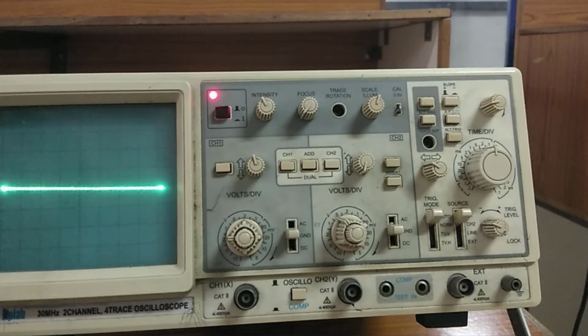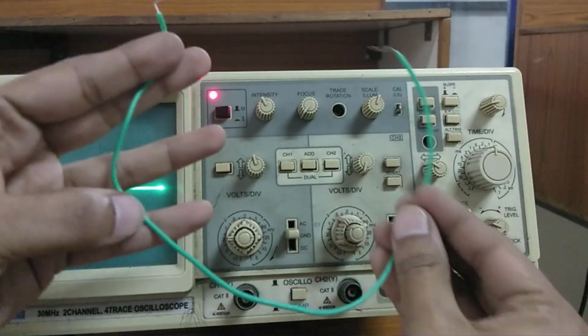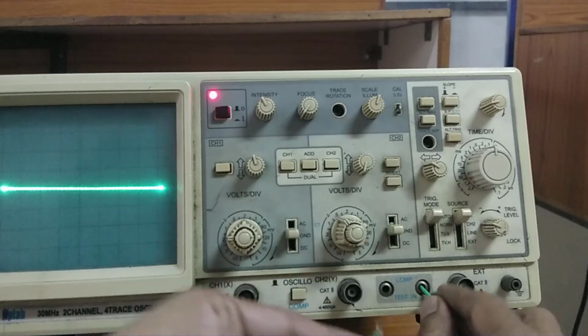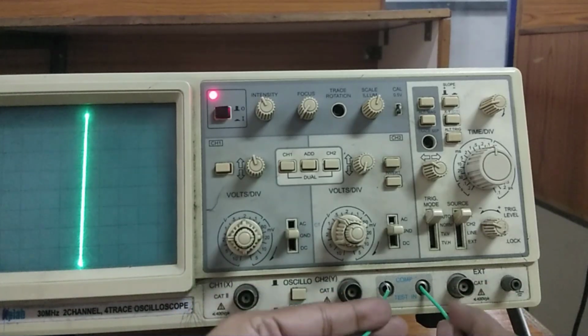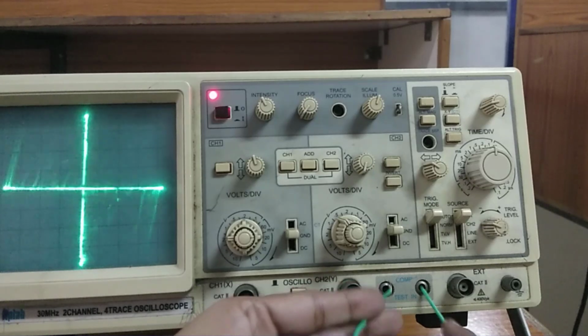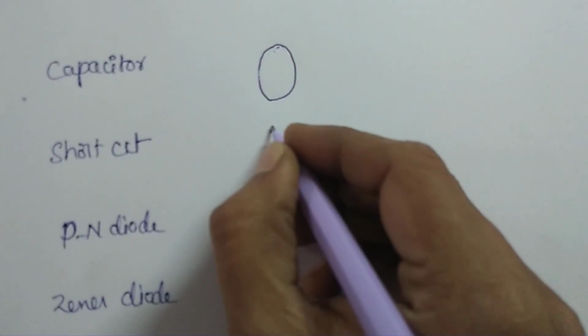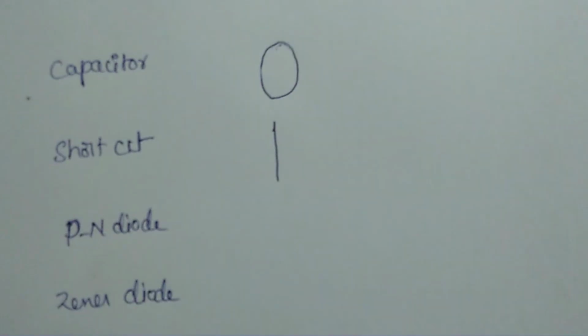Okay, then I'll move to the short circuit. For the short circuit, I am taking a wire. Just keep the wire. You got a vertical line. See that? You got a vertical line. So for the short circuit, the CRO generated a vertical line.